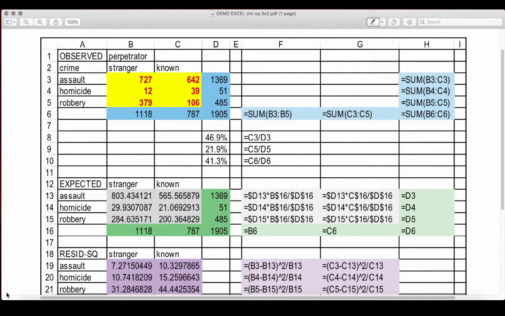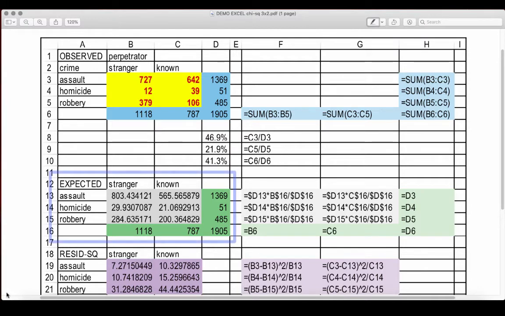Here's why I can't just calculate the difference between the percentages and then shuffle and do it again. Well, I have 3 percentages in this data. If there were only 2, we could reasonably ask, what is the difference between 46.9% and 21.9%? But once we have 3 or more percentages, the concept of a difference isn't available to us.